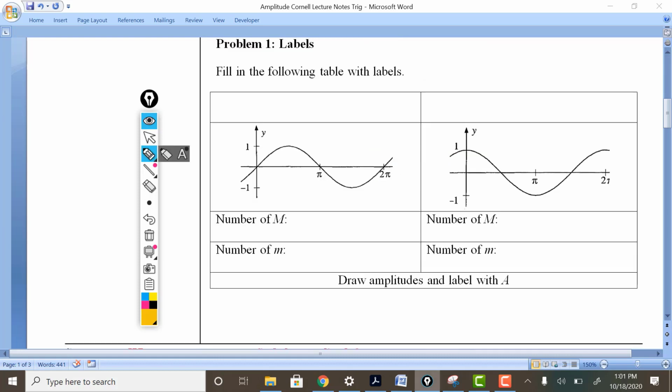If we subtract those two, take the absolute value, and then halve that number, we get the amplitude. To the left, we have a sine graph, and to the right, we have a cosine graph. Notice how similar they look. Let's identify the capital M's, the maximums.